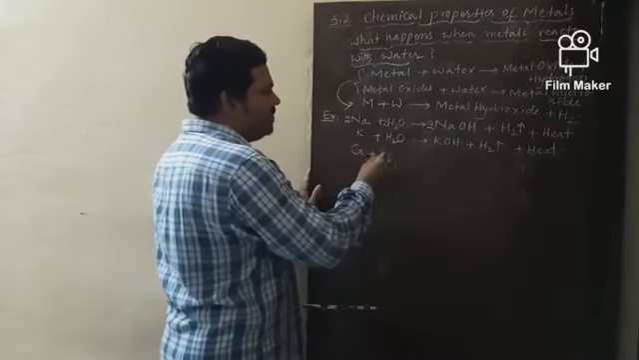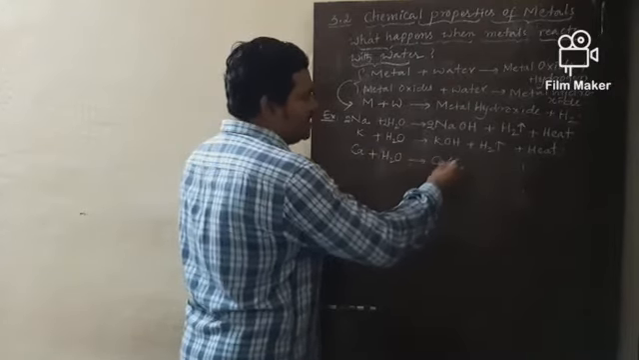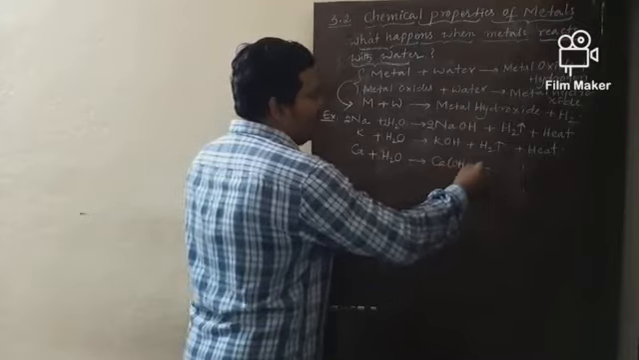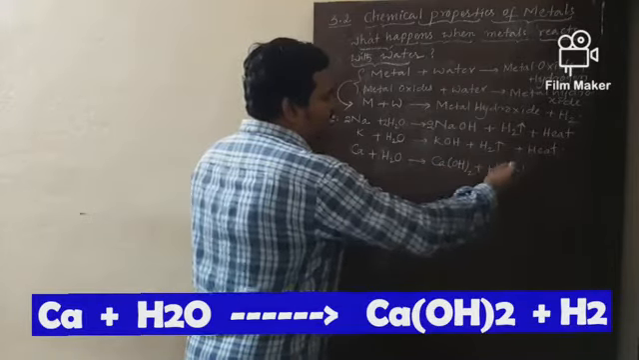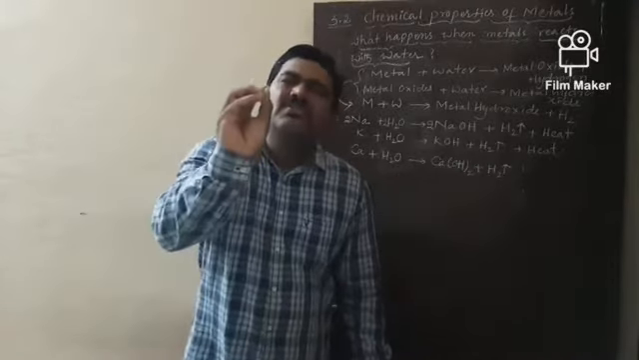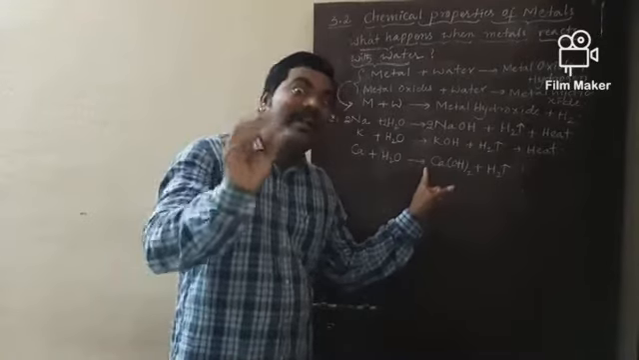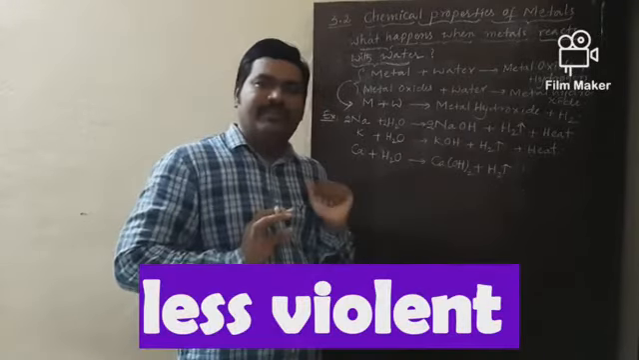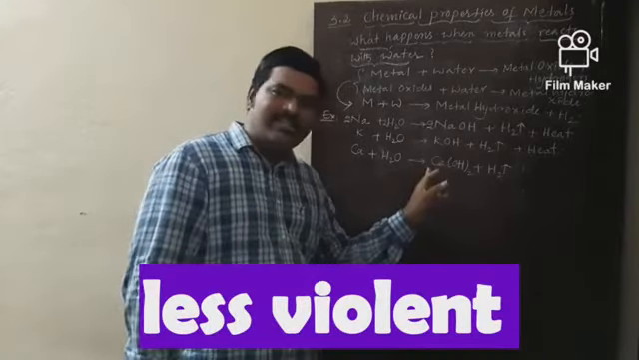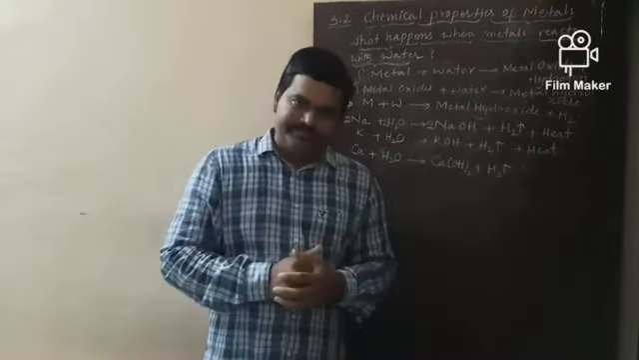Calcium reacts with cold water to produce calcium hydroxide along with hydrogen. But during this reaction, the amount of heat liberated is very small. So this reaction is less violent compared with these two. Whenever the reaction is less violent, the liberated hydrogen gas does not catch fire.